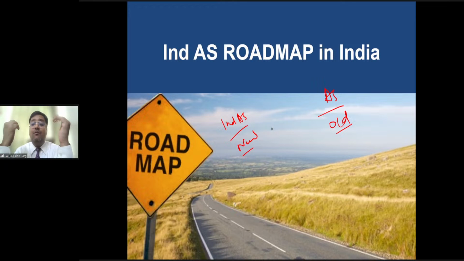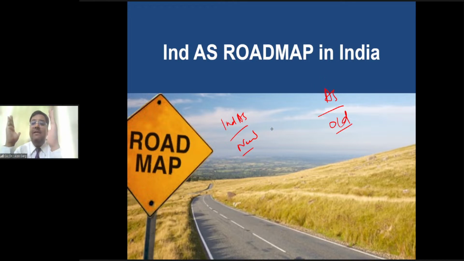Any company that wanted to implement Ind AS on a voluntary basis could implement from 15-16, but the mandatory phase was from 16-17, right? We will not go into the detail of what was applicable at that point of time, and will discuss more what is applicable as of today, right?